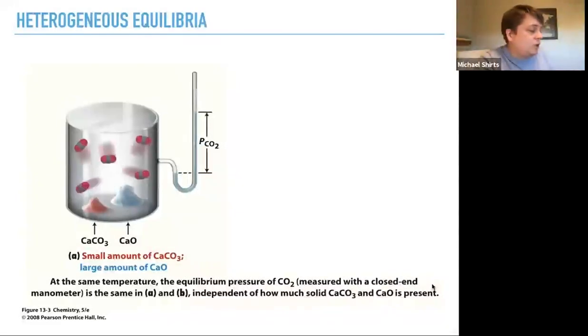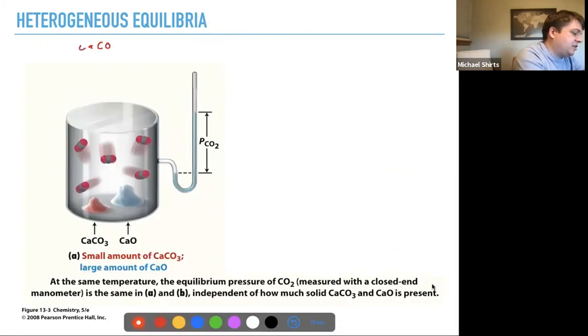So, heterogeneous equilibria. What do we mean by heterogeneous equilibria? Equilibria is just the plural of equilibrium. So this is a reaction. In this case, we have CaCO3 decomposing to get CaO, calcium oxide, plus CO2. So calcium carbonate decomposing to get calcium oxide and CO2. And these are both solids, whereas CO2, of course, is a gas.